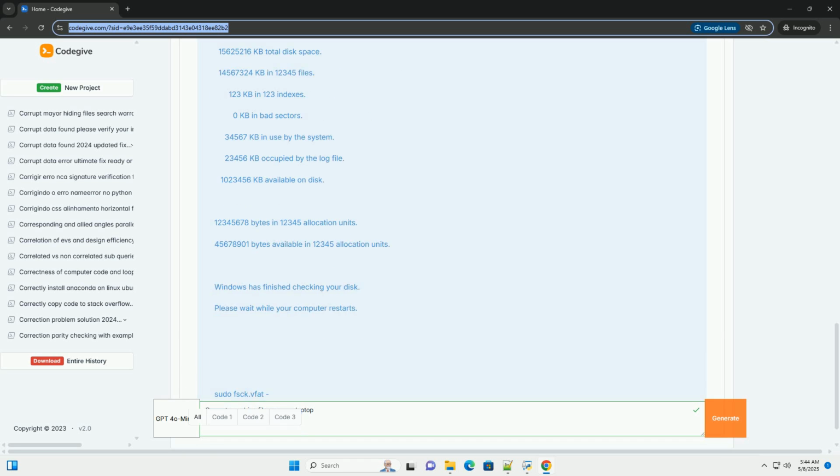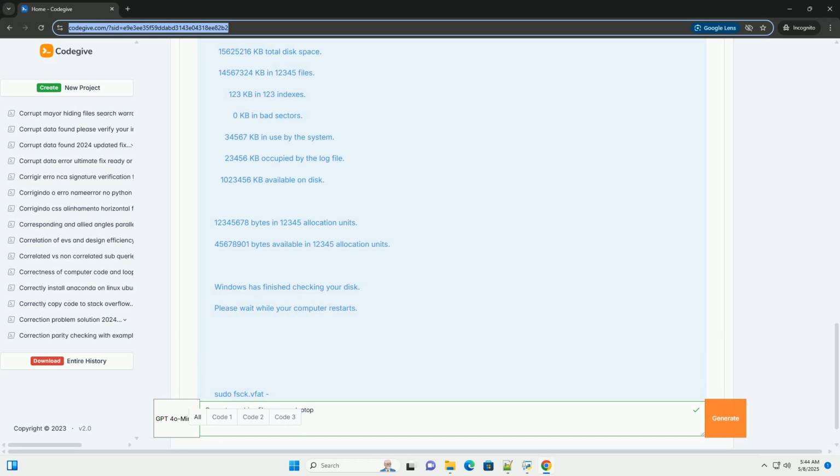4. Type select disk X, replace X with the disk number of your pen drive. 5. Type clean all and press enter. This will write zeros to the entire drive. It will take a long time, depending on the size of the drive.